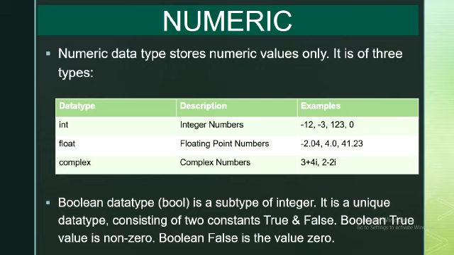values, true and false. Every non-zero value in the integers can be considered as a true value, and the Boolean false value is the zero value. That is, if we talk about the integer zero, that can be considered as Boolean false.